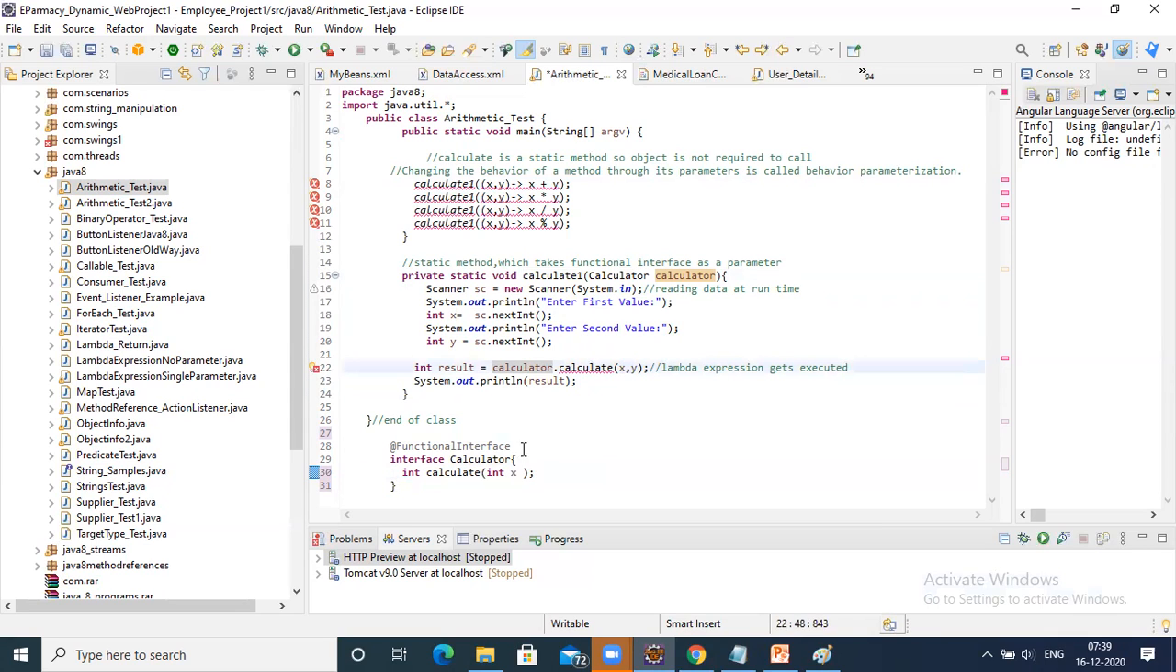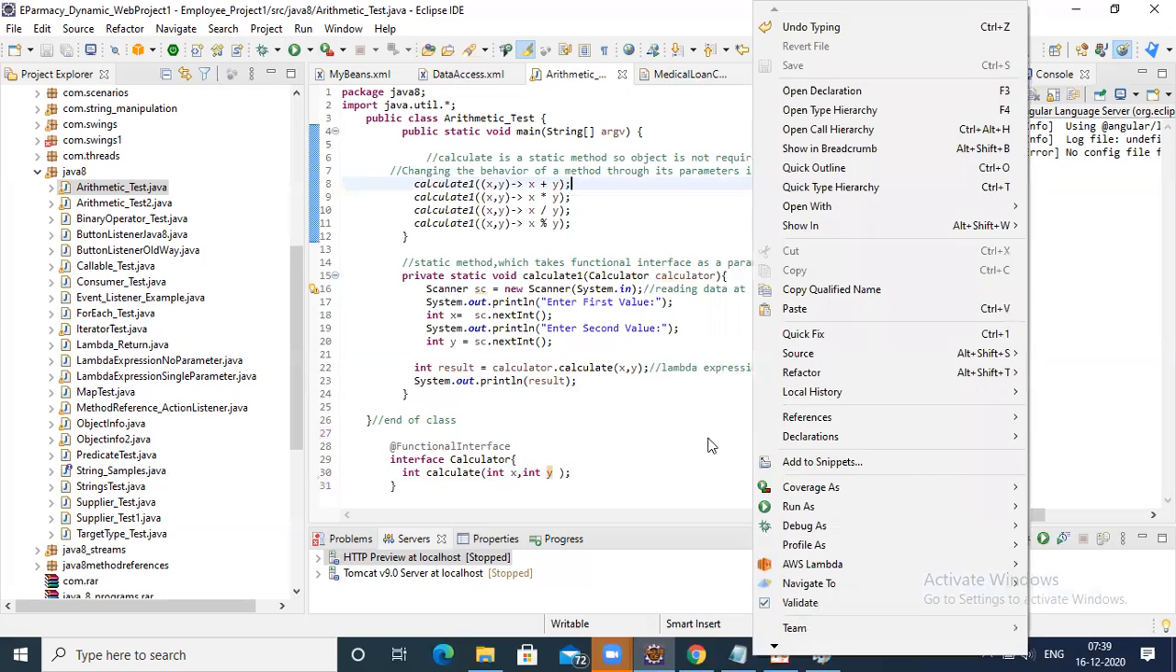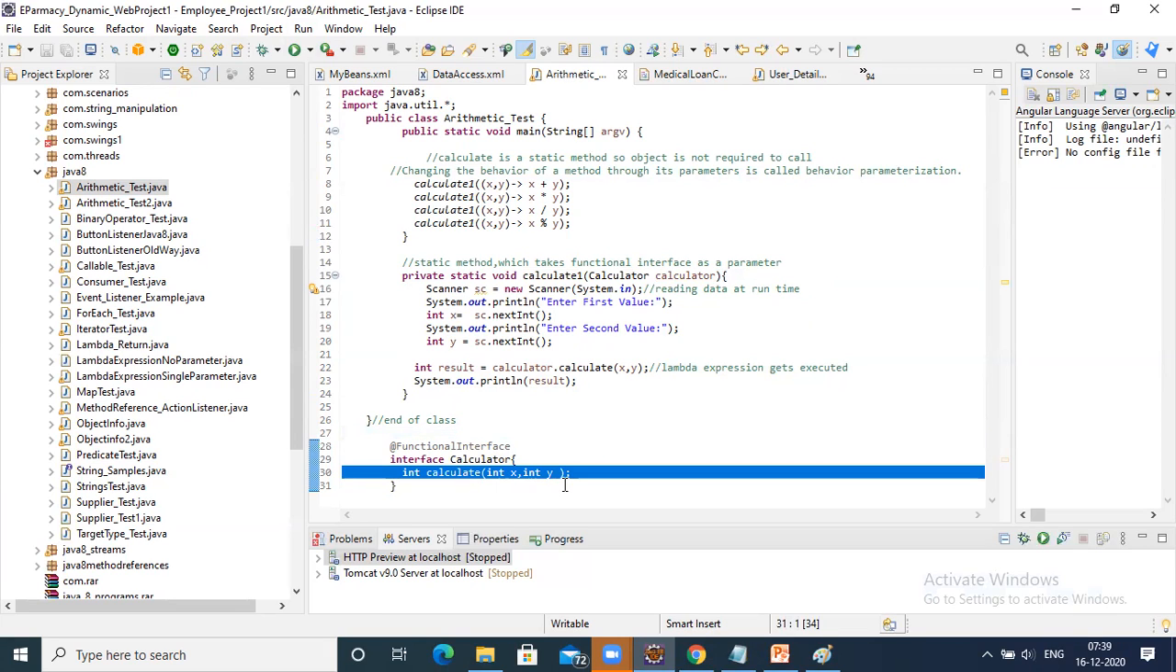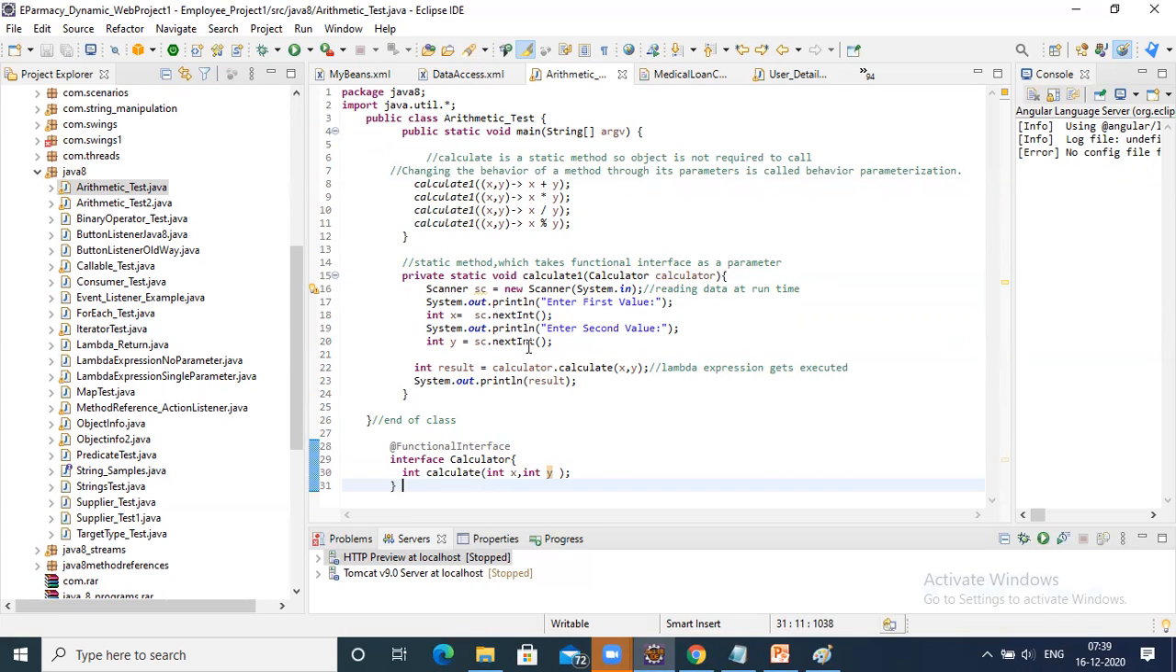Here it has two parameters, here it has one parameter, integer y. That's where the calculate method is located. Come again. Within the interface there is a calculate method, right? Yes, it's a method. This method only we are calling. Where? See here, calculator dot calculate. Now what is this calculator? This one, interface. Yeah, it's an interface.